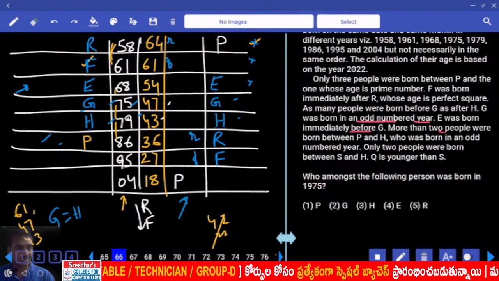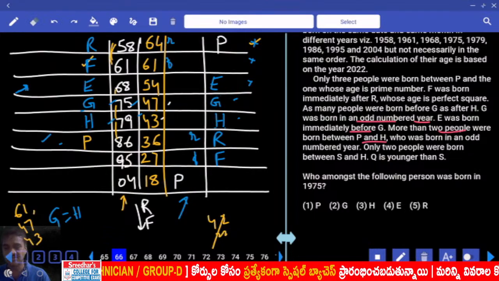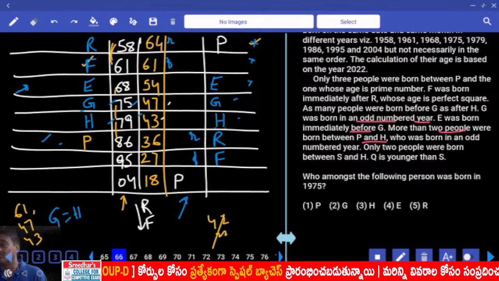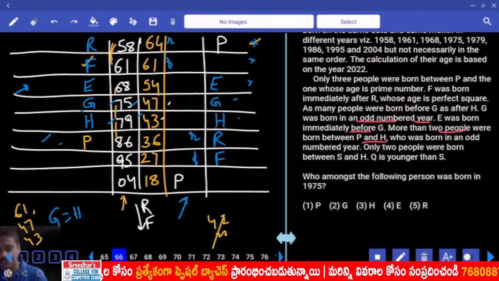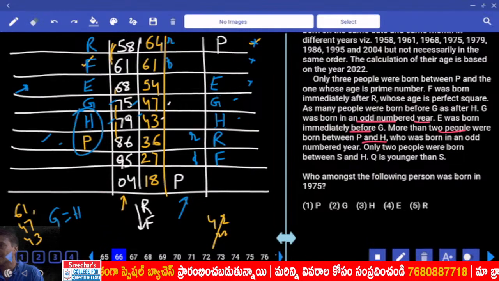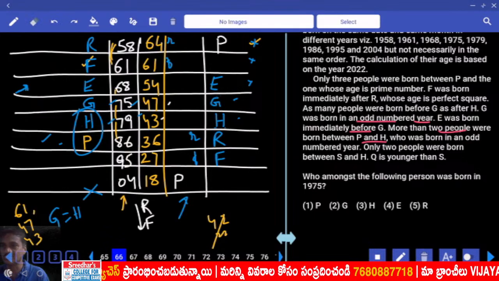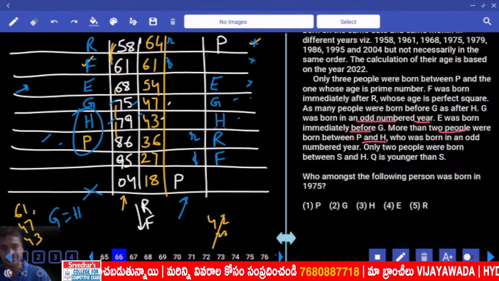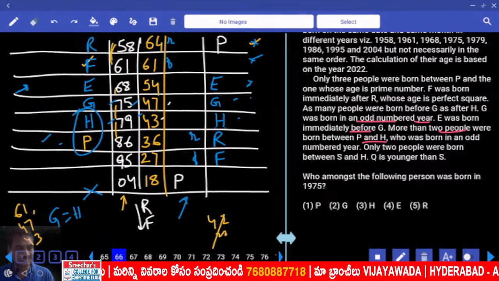Then, more than 2 people were born between P and H. Now between P and H, how many people? More than 2. That is 3 or more. Here between P and H, how many? 0. Is it possible? This is rule 1. Now between P and H, 3 people. Yes, more than 2, that is valid.